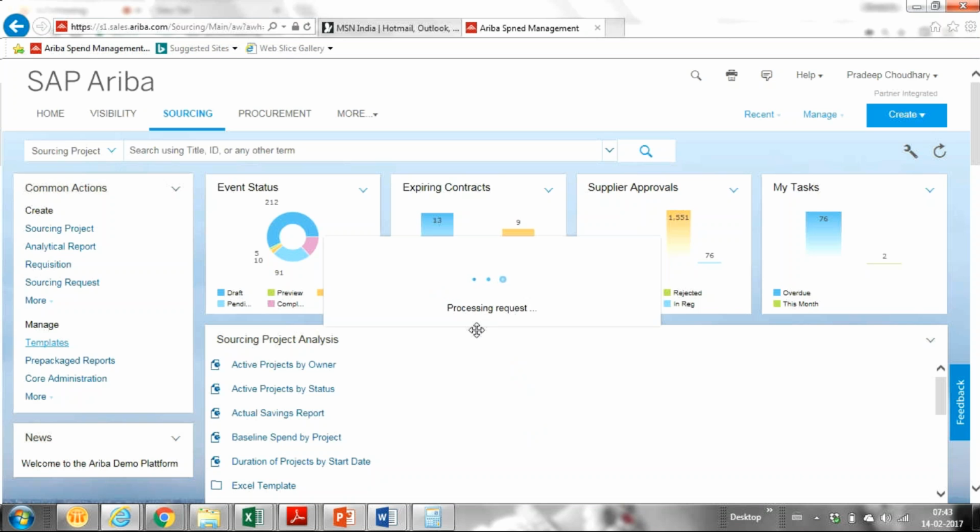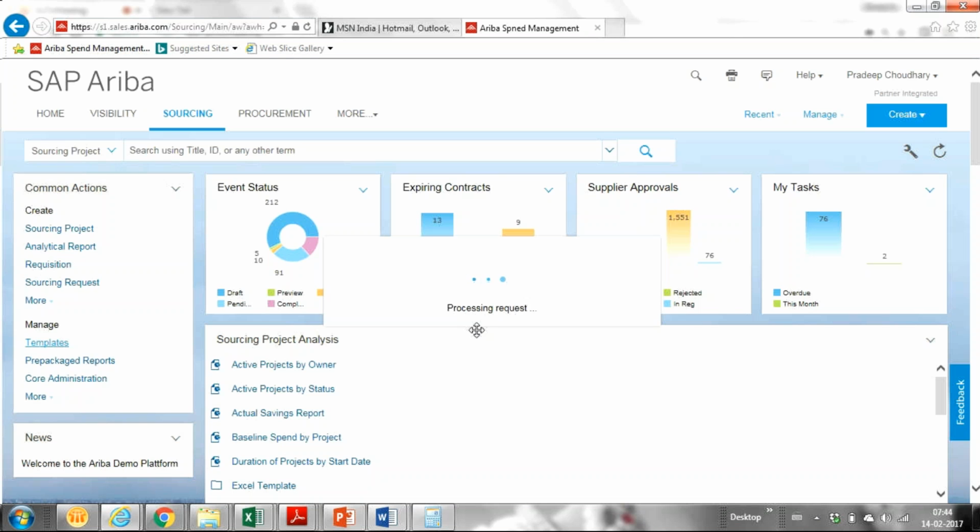Okay. For upstream it is D forms. For downstream it is E forms. For procurement, E forms are used. For sourcing and contract management, D forms are used. Okay. Yeah.